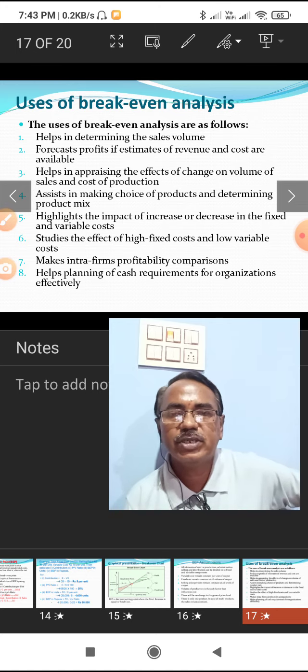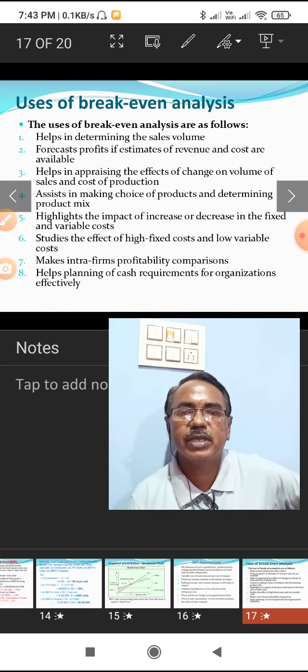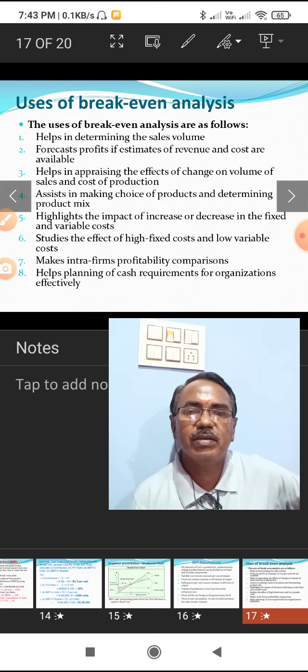Then the next use is that it makes an inter-firm profitability comparison. We can compare the firms' profitability, which firm is more profitable, which is not. So, the firm efficiency can be estimated by comparing with other firms.